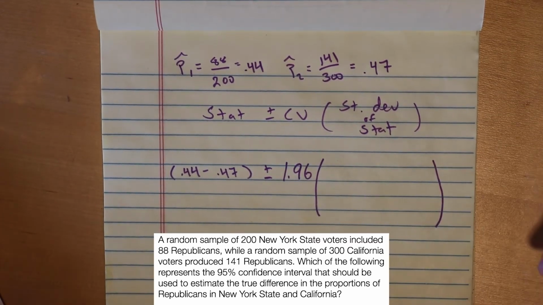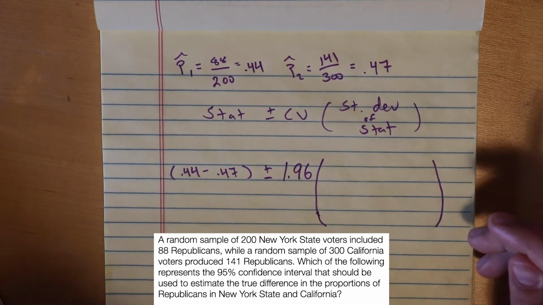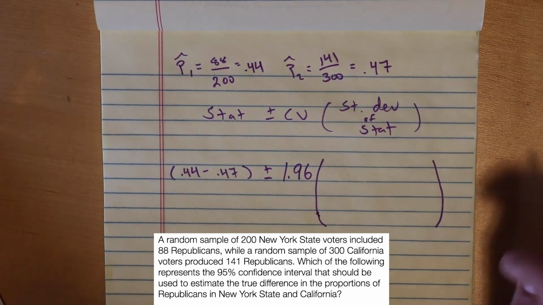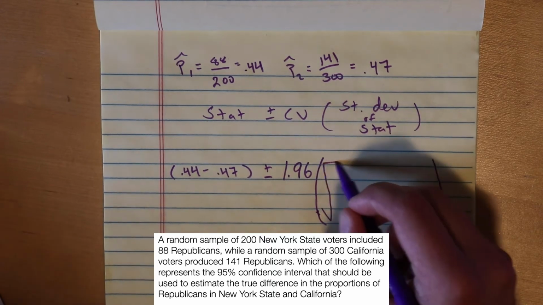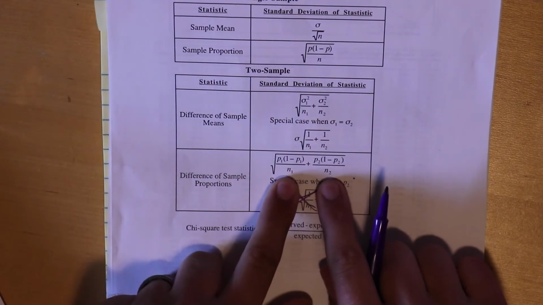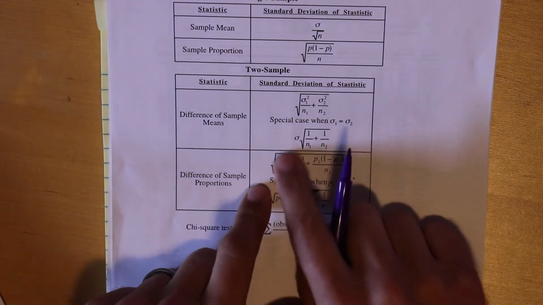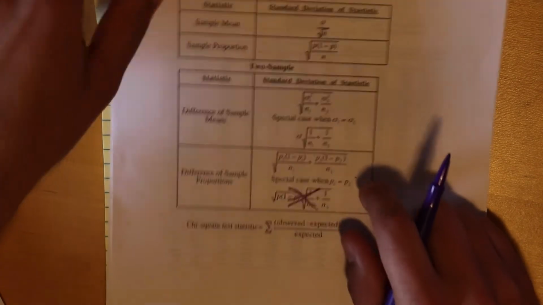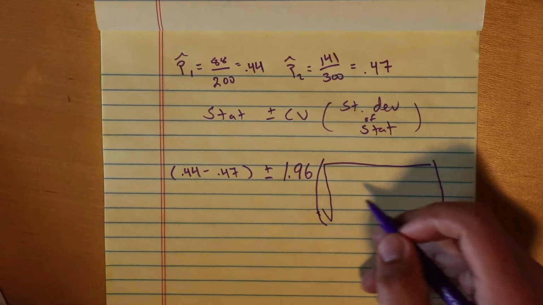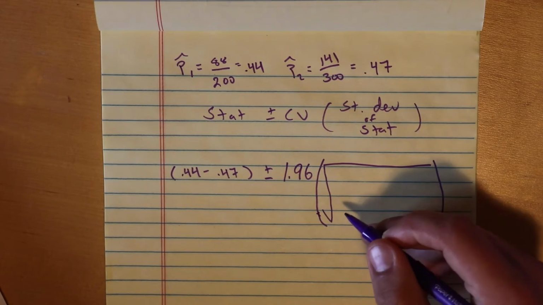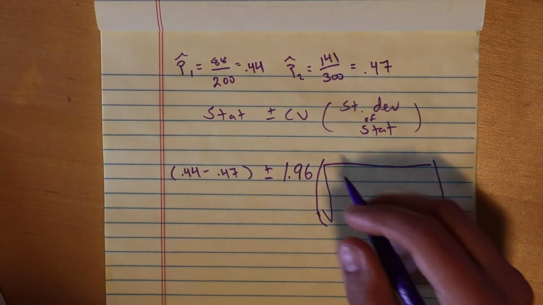So since we aren't assuming that the true parameters are the same, we are not going to be using a pooled proportion. So the correct answer is going to be the one that utilizes the difference in sample proportions formula right here. It's going to use the information from the first proportion and then the second proportion. And we're going to be using the same decimals or the same percentages because we are not assuming the proportions are the same. We only do that in a significance test when we set up our null and alternative.